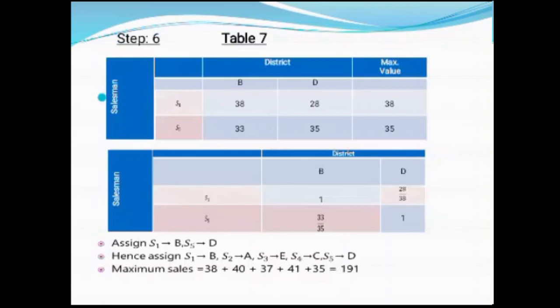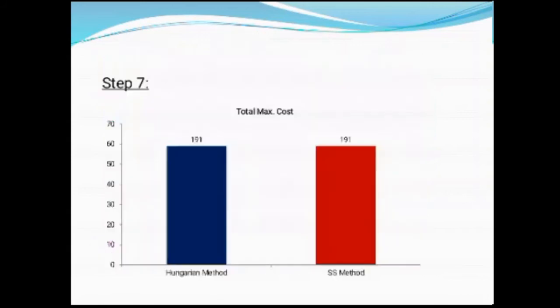Now it is reduced to a 2 cross 2 matrix. The same procedure is repeated and here finally S1 is allocated to B, S5 is allocated to D. After allocating all the rows, now using the formula add the values, we will get 191 as our optimal solution, which is same as that of the Hungarian method.